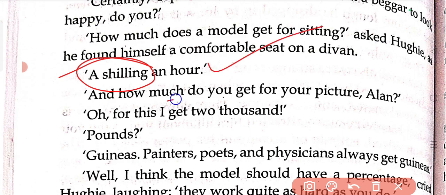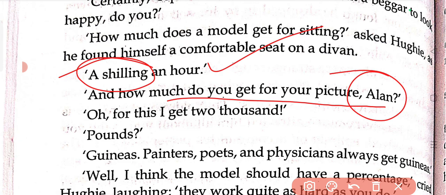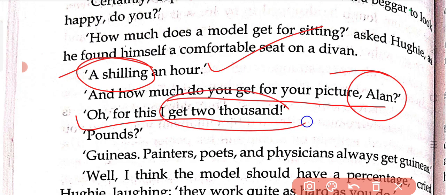"And how much do you get for your picture, Alan?" Who is asking this question? Huey. Huey is asking Alan that if you are paying a shilling per hour to the model who is giving a sitting for the picture you are painting, how much do you yourself earn when you sell that picture? Alan says, "Oh, for this I get 2,000."